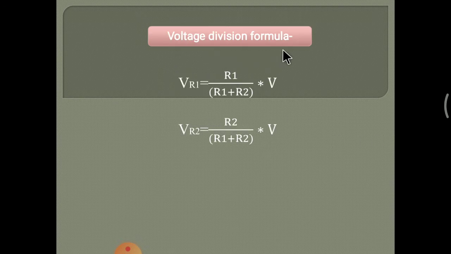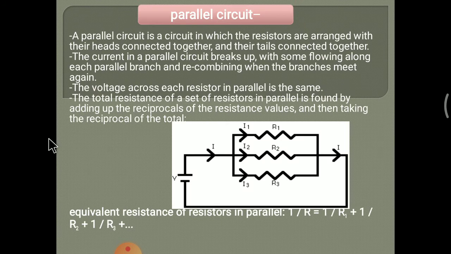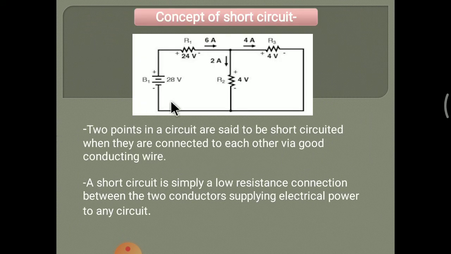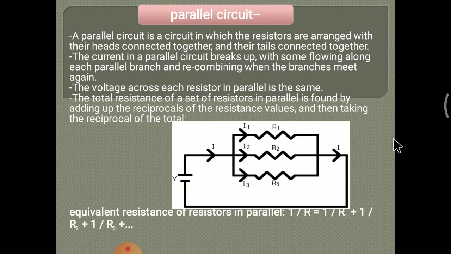Likewise, the voltage division formula. If we have to find the voltage in a series circuit, the voltage is different for different resistances. So R1 and R2 are connected in series, and the voltage across each is different. We can see this circuit. There are different voltages in this circuit.